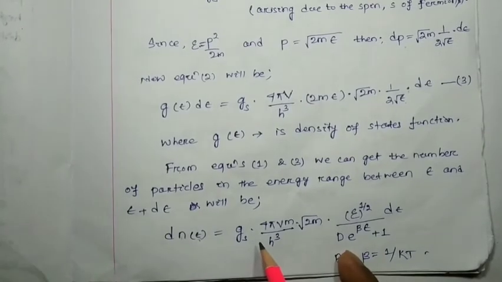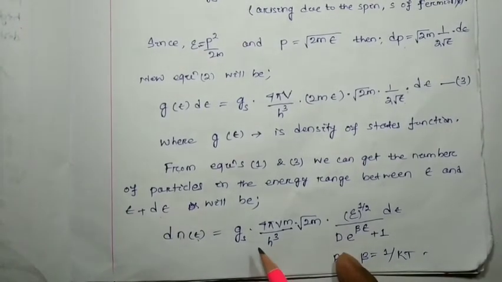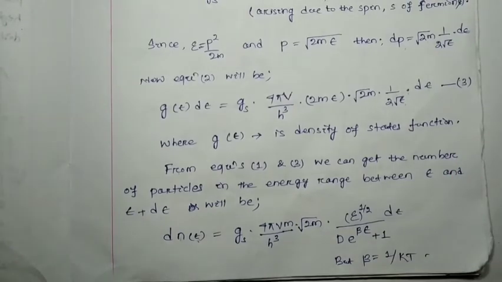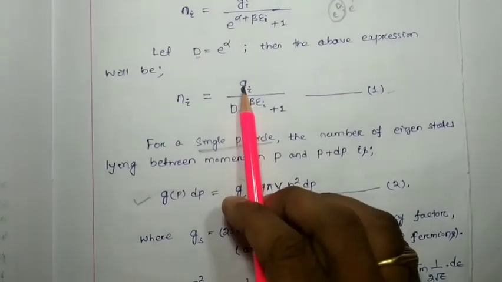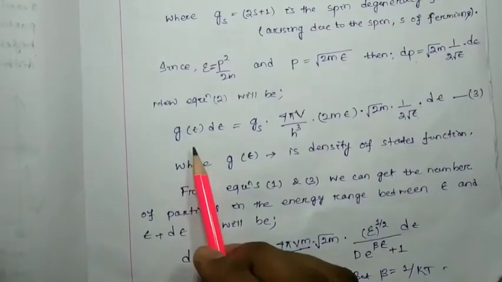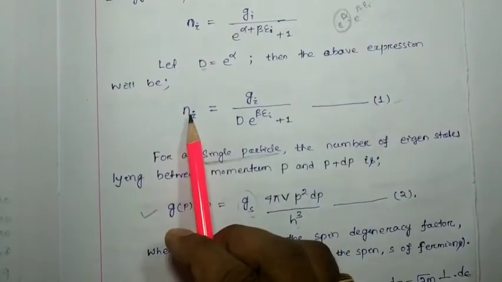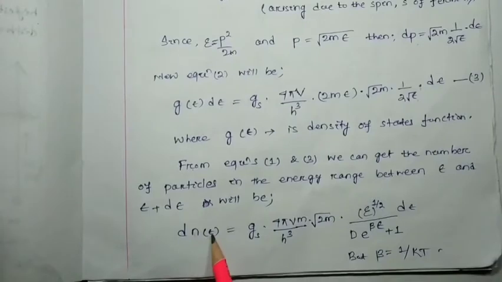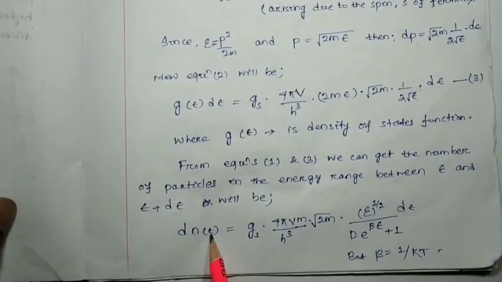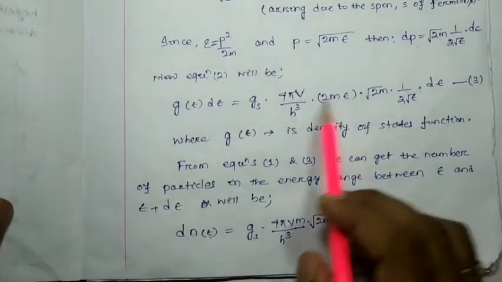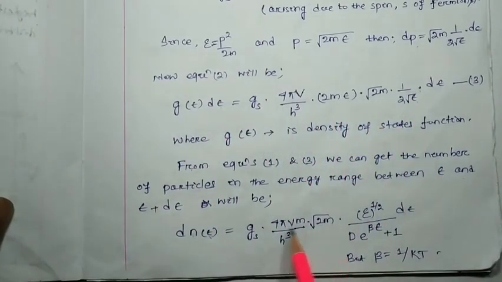Will be equal to how much? Here you can see in equation number 1, here G to be considered as G epsilon d epsilon, because left hand side we consider dn of function of epsilon. So it will be G epsilon d epsilon. We got this one. I have substituted over here.